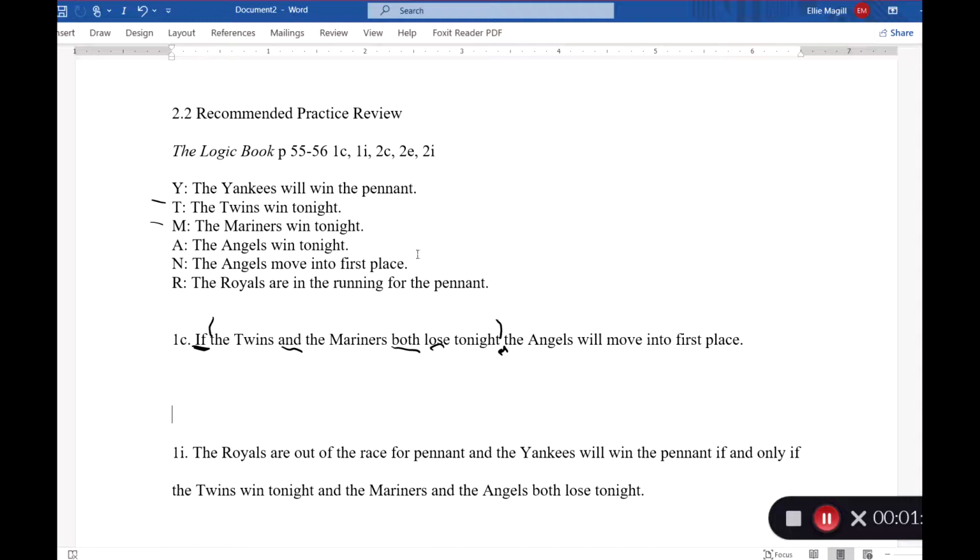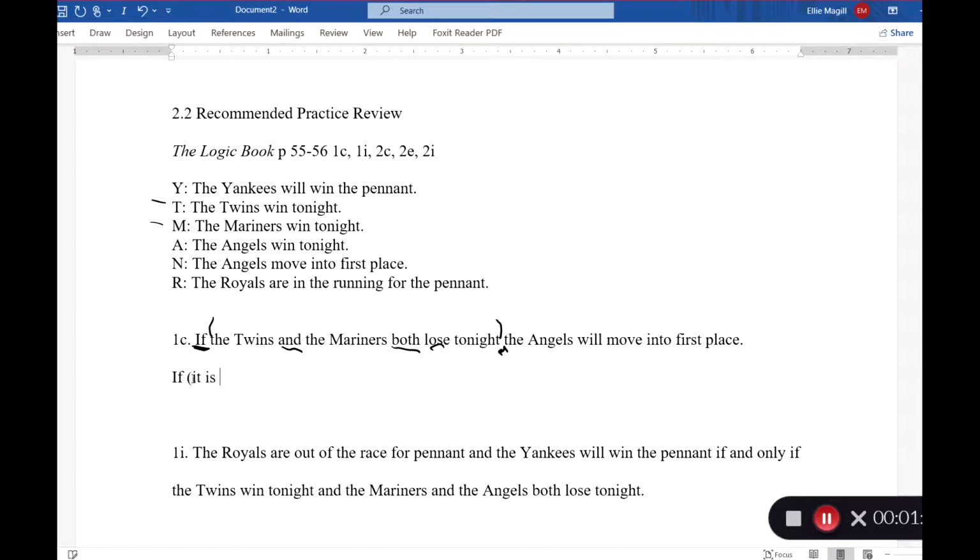So let's start working on that truth functional paraphrase. We know we're going to start with an if, and then, like I said, we're going to have some parentheses here. We're going to have something that captures the meaning of the Twins and the Mariners both lose tonight as our antecedent. The only thing we have in our symbolization key is the Twins win tonight, and we need to say that they lose.